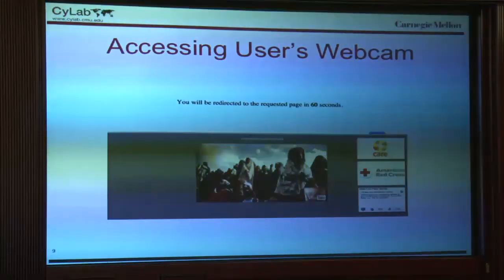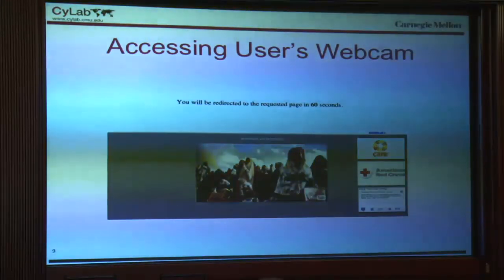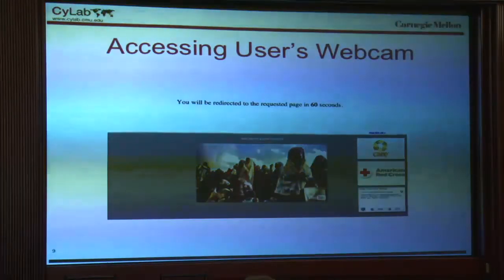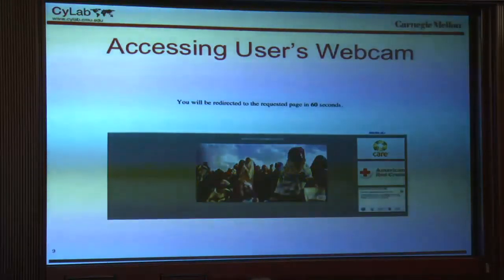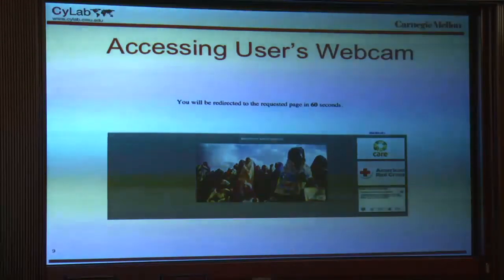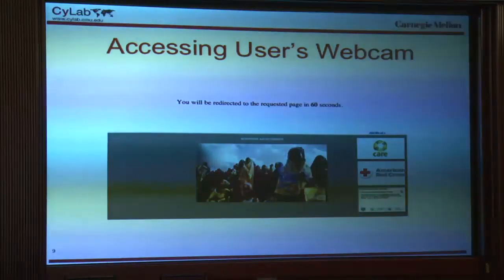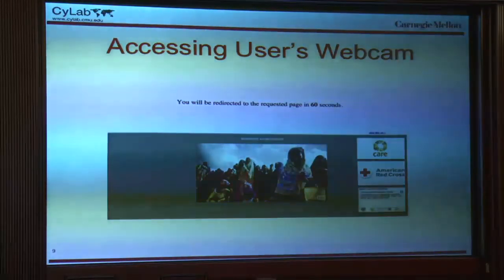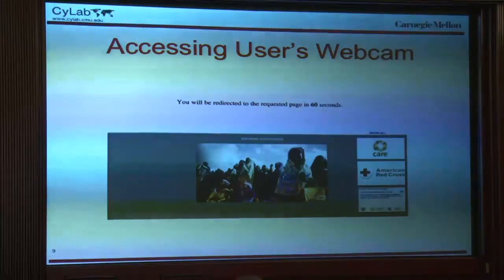So let's say that you're an attacker and you want to access the user's webcam. In order to get the webcam authorized, you need to convince the user to click on an authorize dialog. And so there's actually an authorize dialog on the screen. Can anybody see it? It's on the lower right-hand corner of the screen. That's not actually an advertisement. It's a flash message. So if the user is browsing around the web and they see something like this, they probably aren't that interested in watching an advertisement, and so they're probably going to click on the skip the ad link in order to move on to the next page of the website.